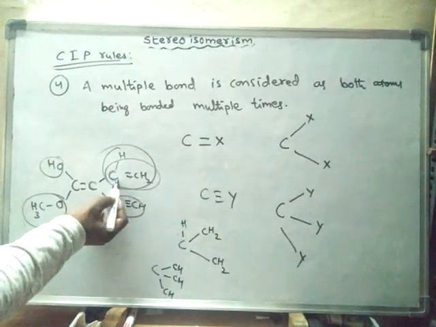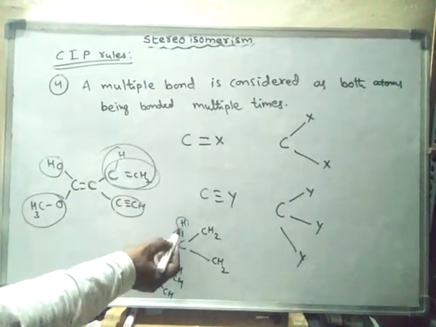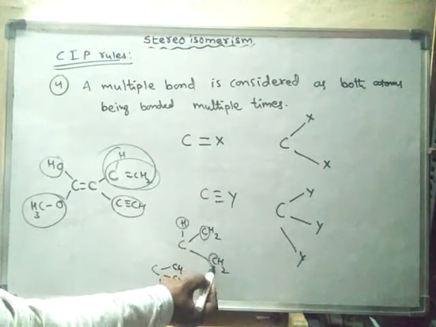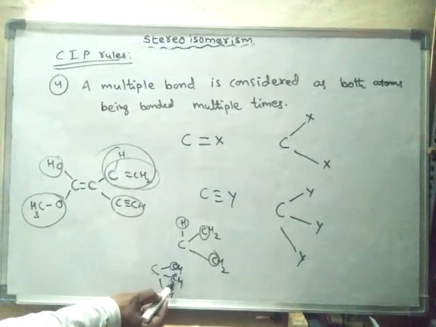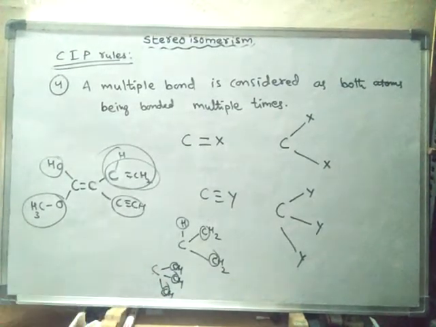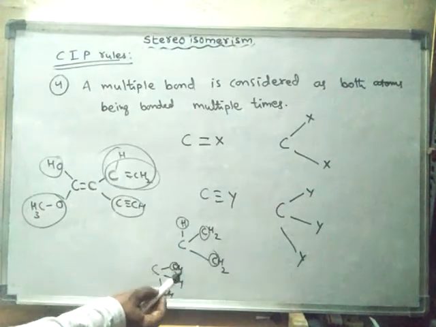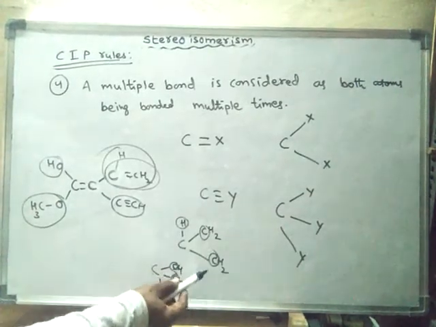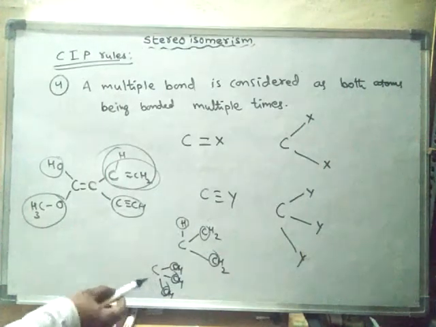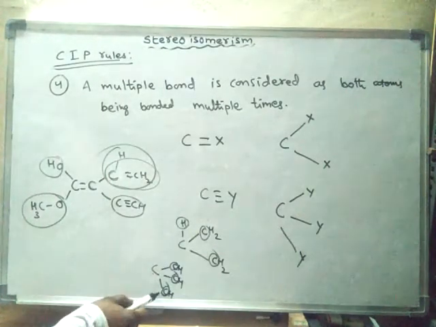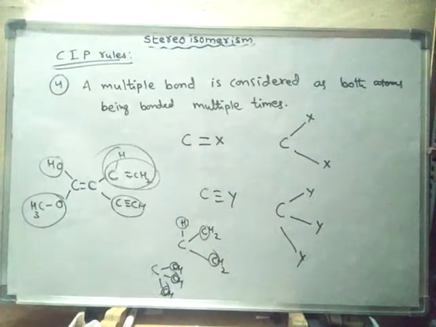Here, to this carbon, one hydrogen and two carbon atoms are directly attached. But here, to this carbon, three carbon atoms are directly attached. So this carbon has the same atomic number, this carbon has the same atomic number, but this hydrogen is different, and the atomic number of carbon is more than that of hydrogen.